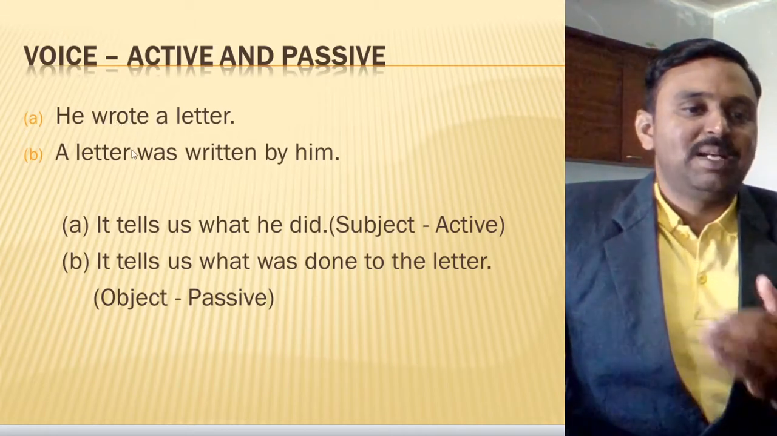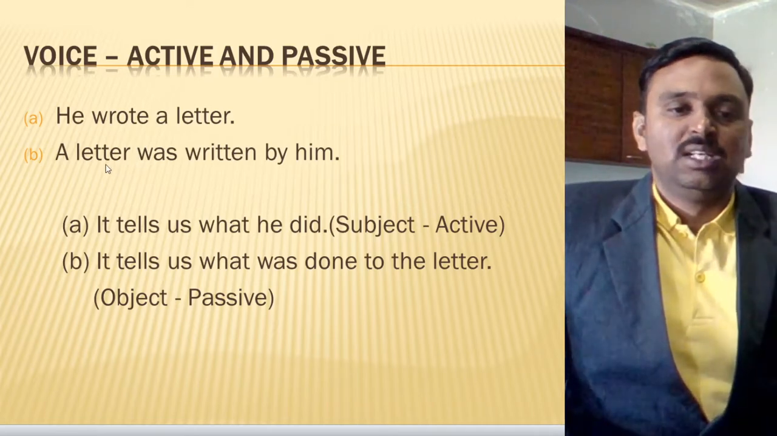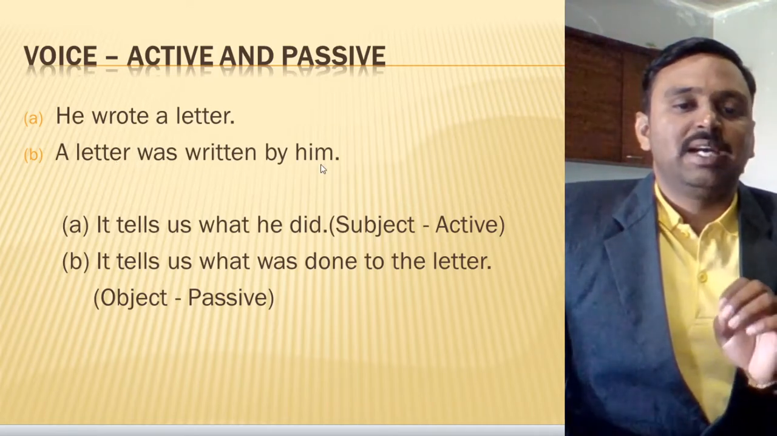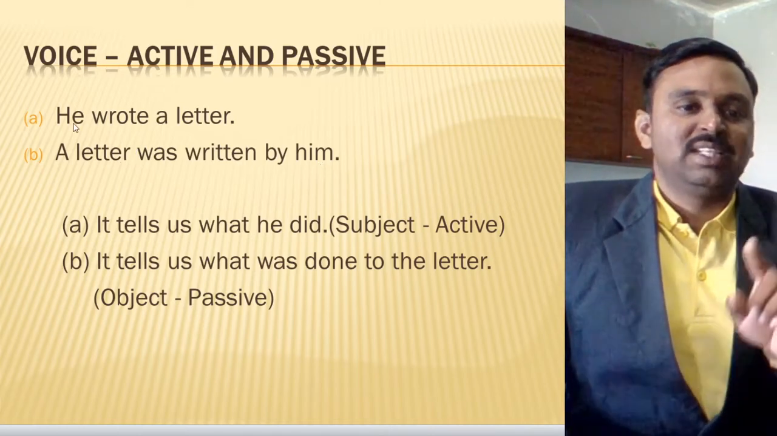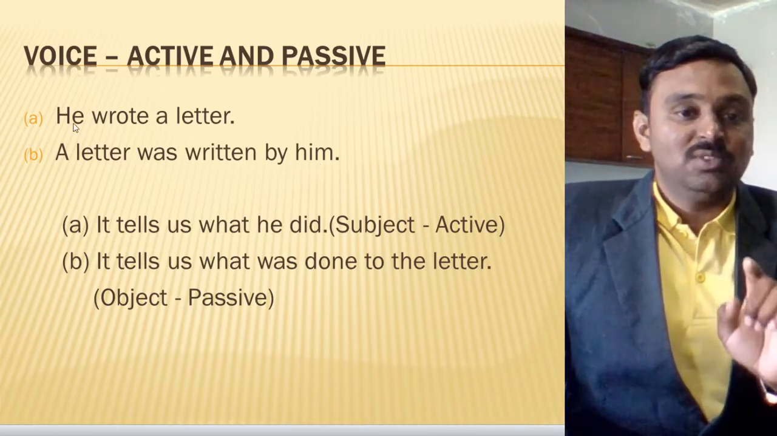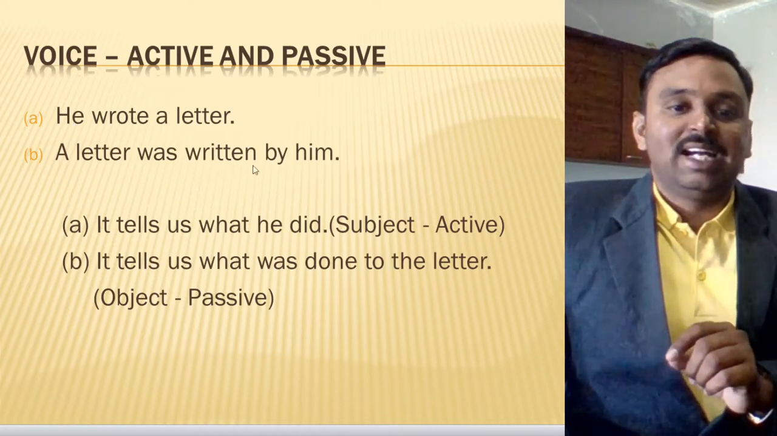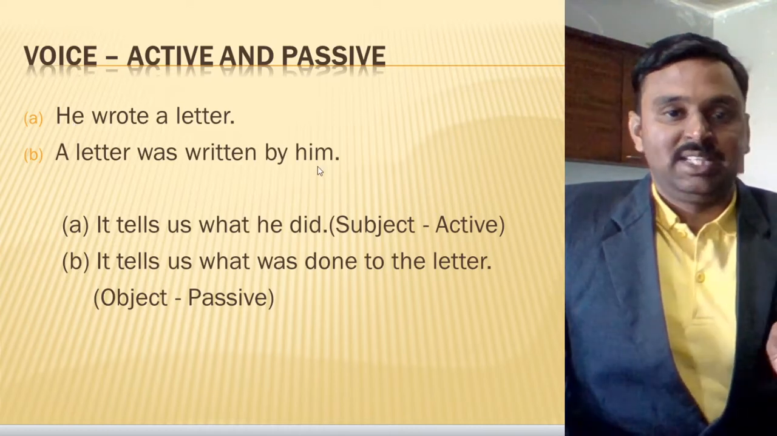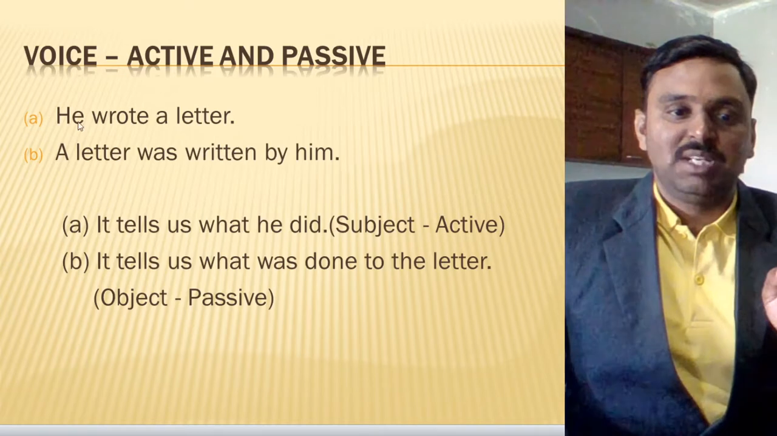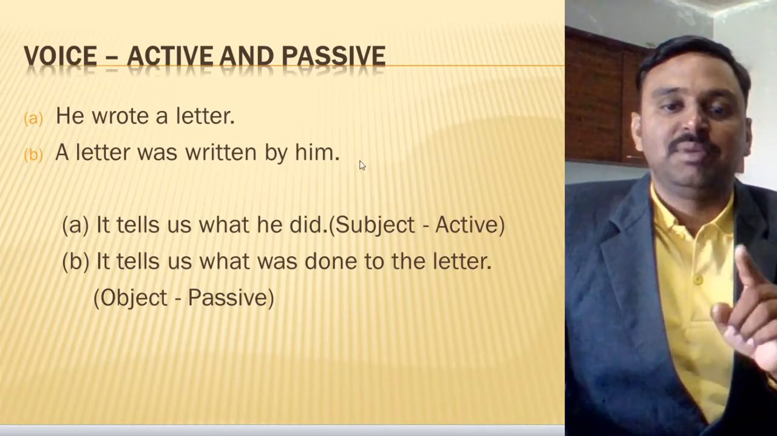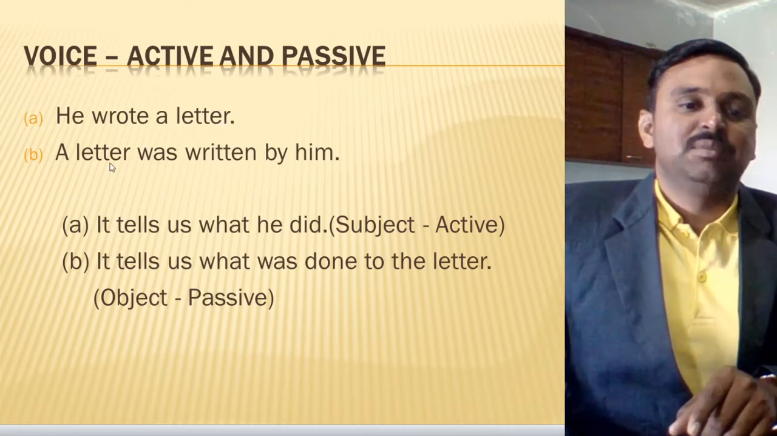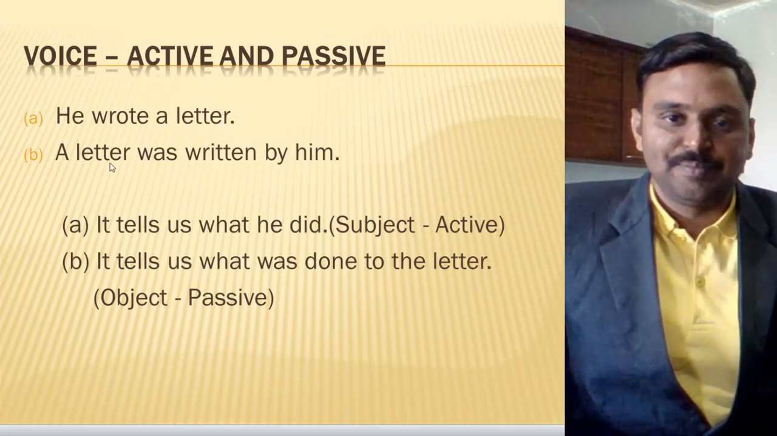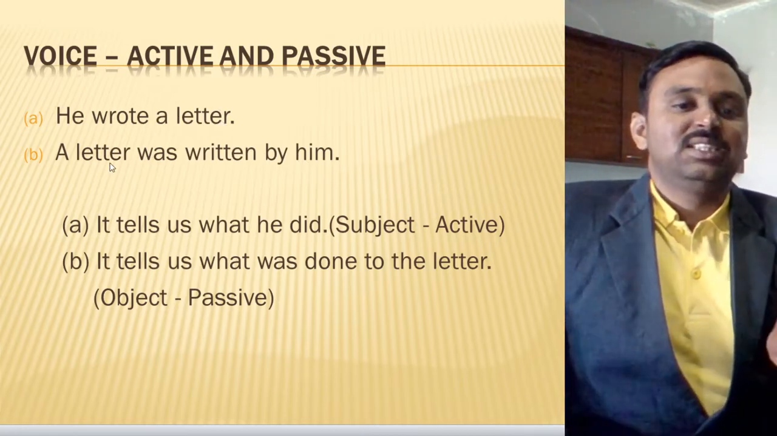Now when you go to the passive voice, look at example B. A letter was written by him. Here the subject which was active in the active voice sentence has become passive in the passive voice sentence. So the subject has become the object. He has become him. And a letter, which was the object, has become the subject in the passive voice. Alright, and the letter was written.